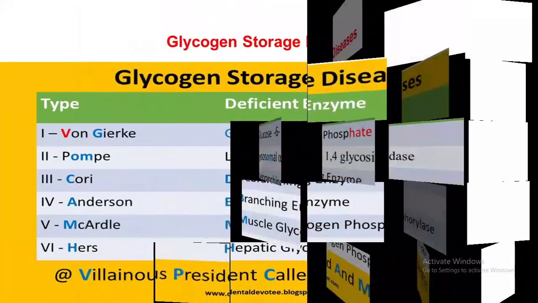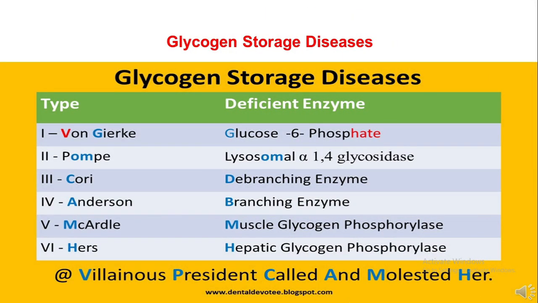The next one is, what is glycogen storage disease? It is one of the inherited disorders. So when there is a problem in glycogen storage, this disease occurs. There are six types of disease. So glycogen storage disease comes in the exam. You draw this table and you can write. There are six types of disease.